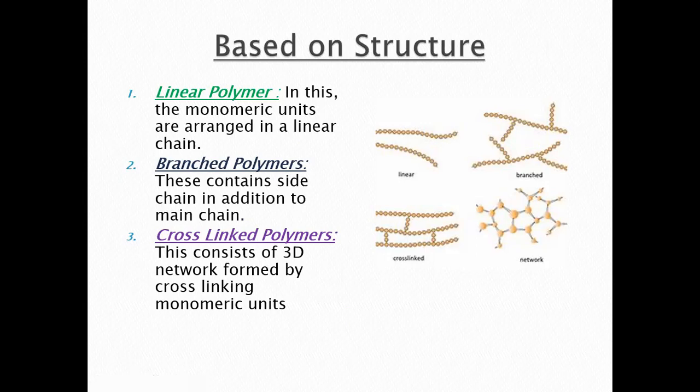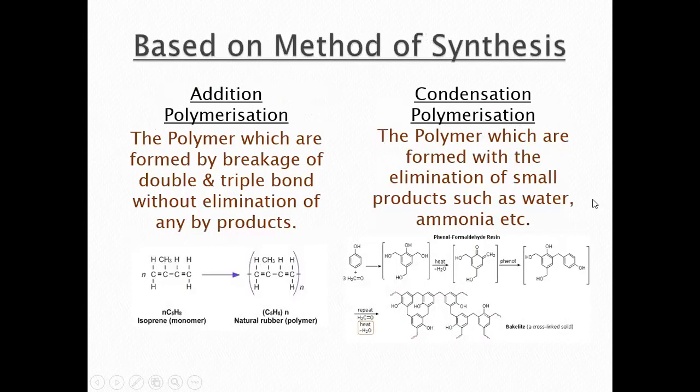Cross-linked means this chain's branch is connected to another chain, and further it will be like that. So this is a network. For linear, you can take the example of polythene. For branched, you can take the example of styrene or anything. For cross-linked, you can take the example of bakelite. For network, you can take the example of quaternary or tertiary proteins, right? So these are the examples.